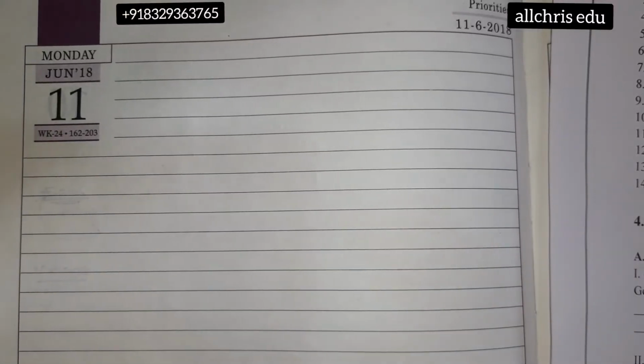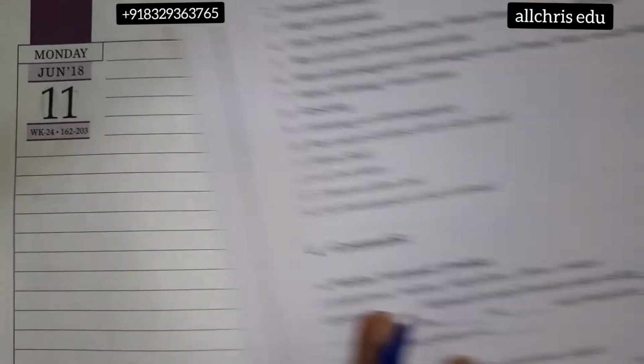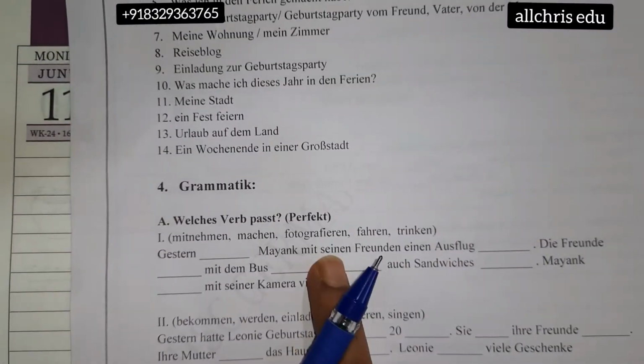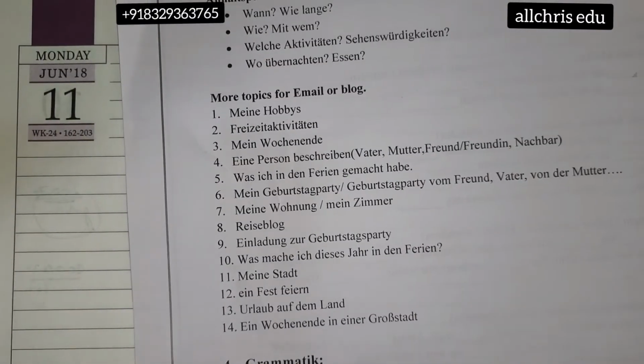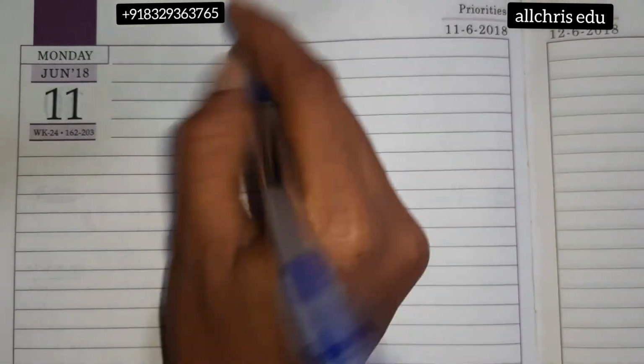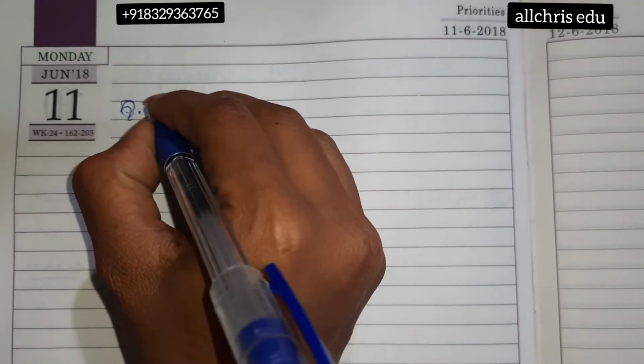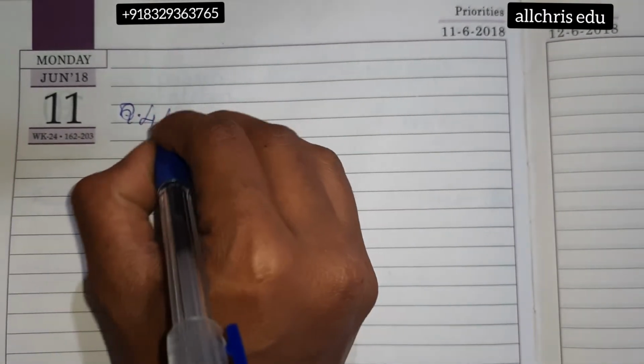Now students, like I told you for adjective endings and how to solve them, in the same manner, how to solve the perfect form question. For example, this is the grammar part, question number 4 maybe. This is your new page. Like I told you, every question goes on a new page, A and B also on a new page. Question number 4, A.